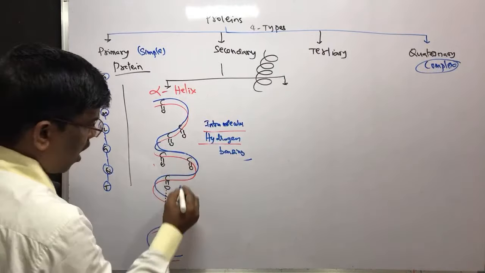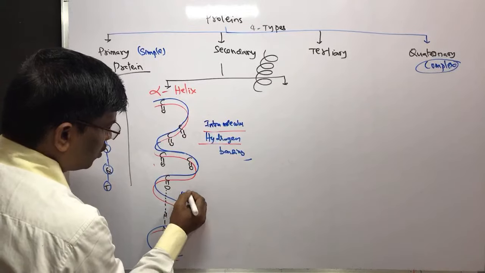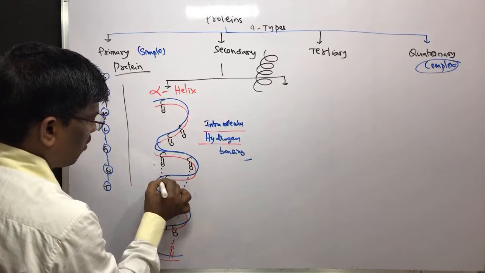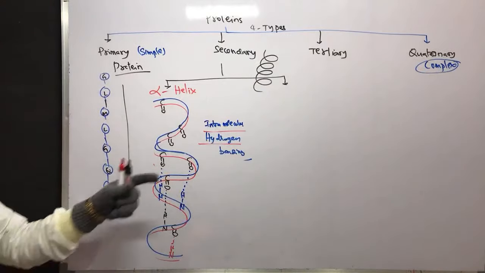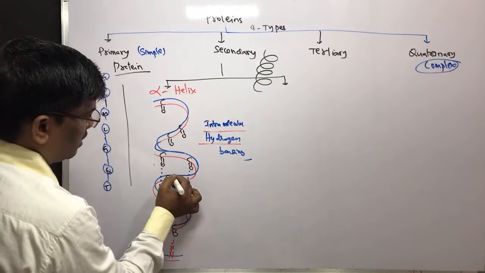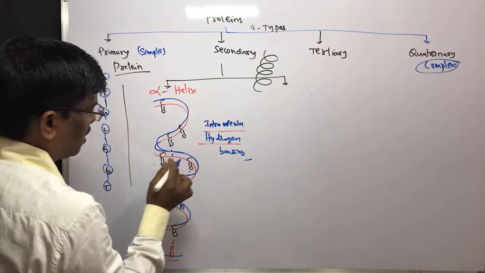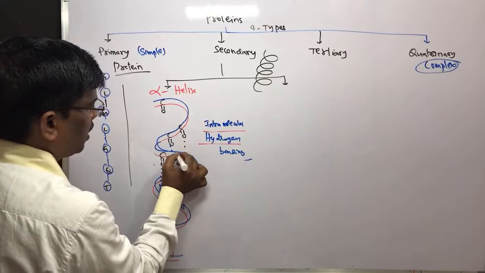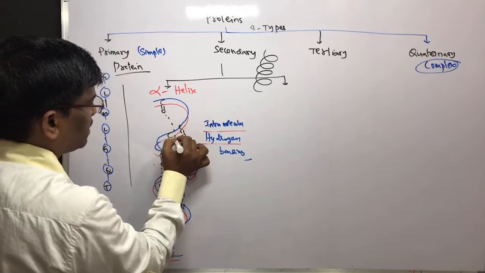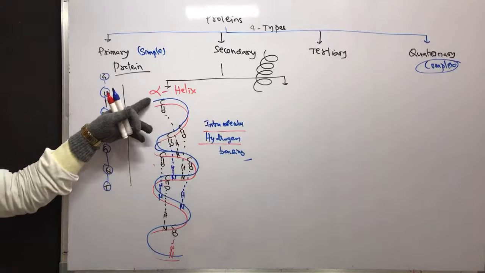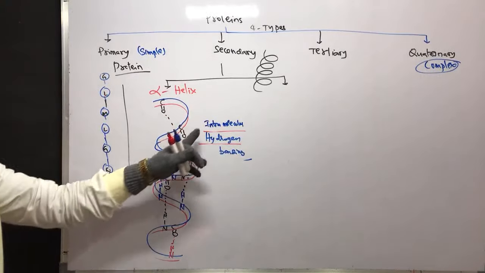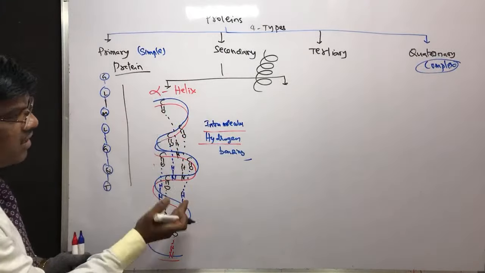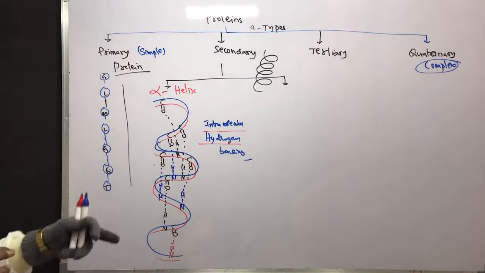Yes, students, this is how it is going to have intramolecular hydrogen bonding. I can write hydrogen bonding like this. So because of this hydrogen bonding, it is taking this helix shape.